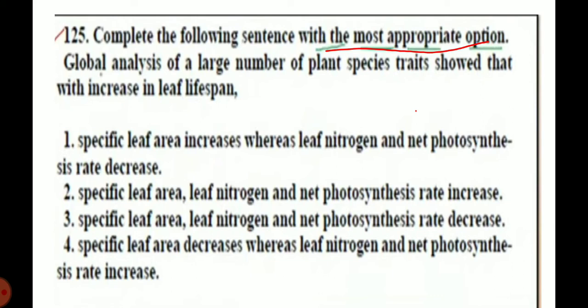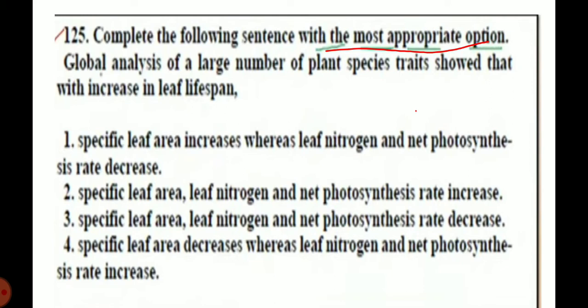We observe that in many cases in plants. So leaf nitrogen and net photosynthesis rate, we know that after the senescent stage, the leaf's photosynthesis rate becomes very decreased.